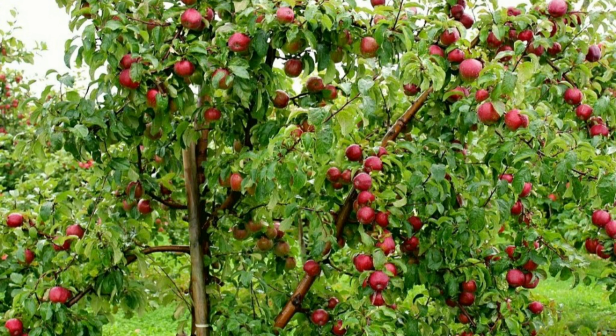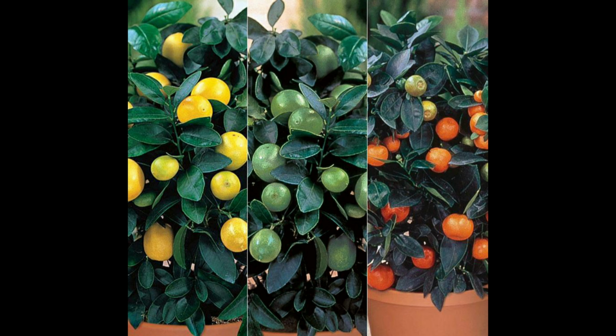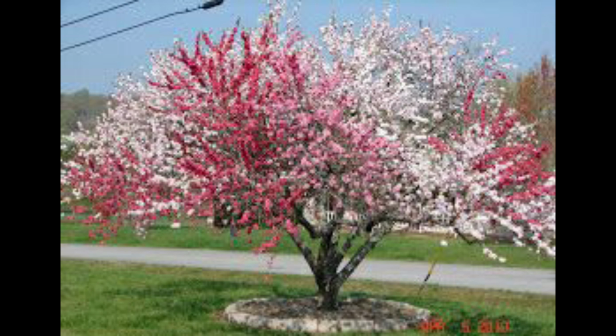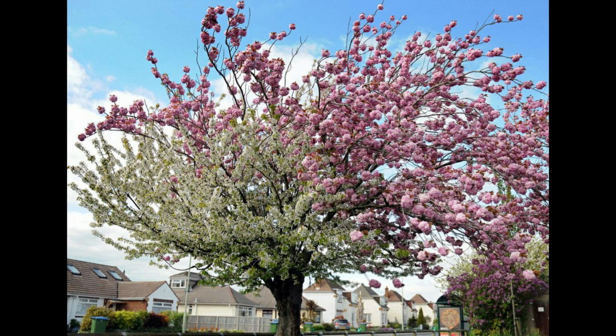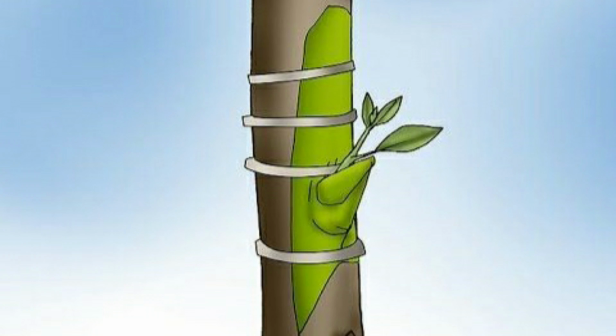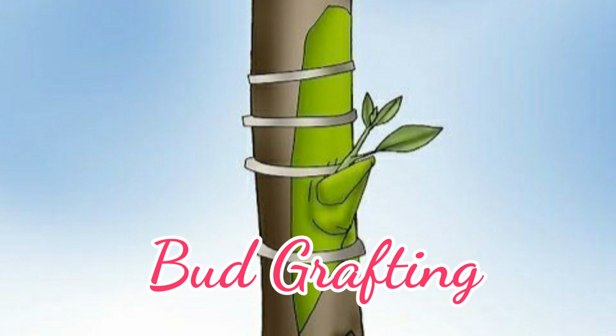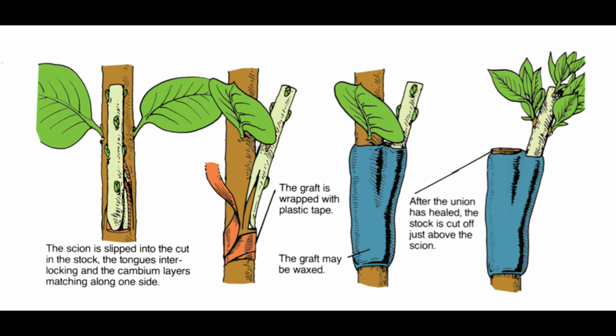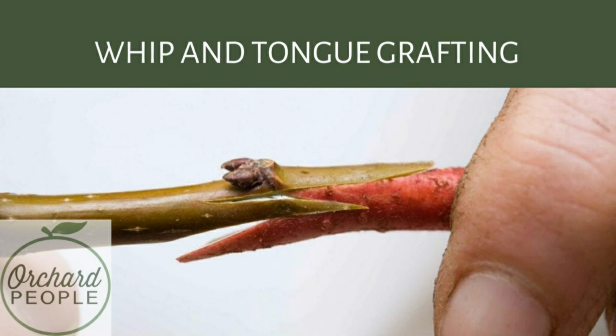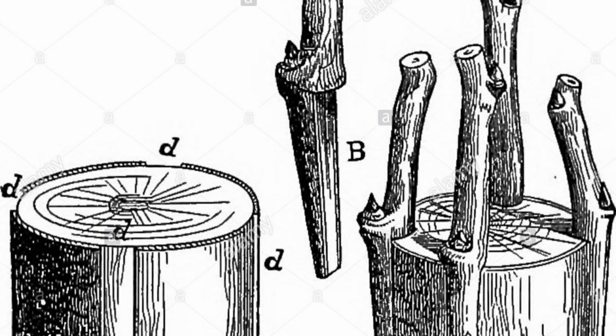Mango, apple, pear, citrus, lychee, and many other fruit yielding plants are thus obtained and maintained. Grafting may be of different types, namely bud grafting, side grafting, tongue grafting, wedge grafting, and crown grafting, depending on the methods of uniting the two parts.